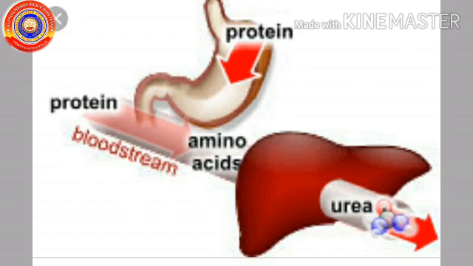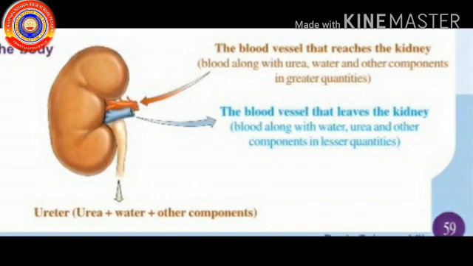Urea is a waste product of many living organisms and is the major organic component of human urine. This is the kidney. The first blood vessel reaches the kidney. It contains blood along with urea, water, and other components in greater quantities.